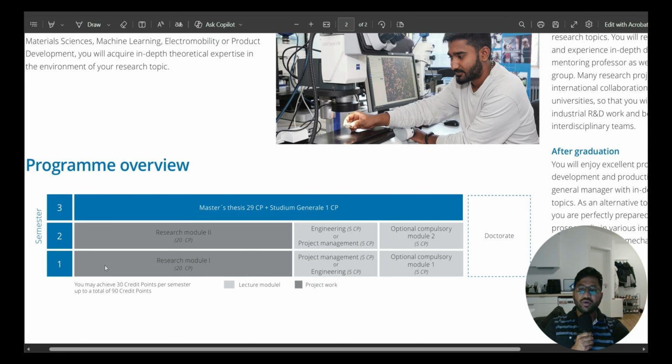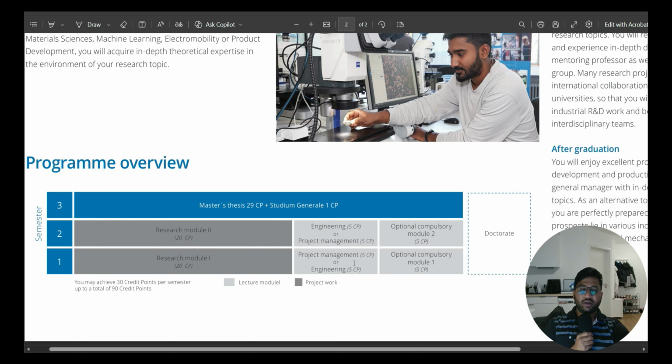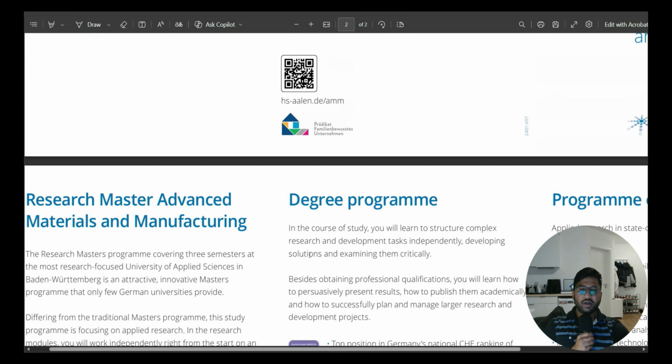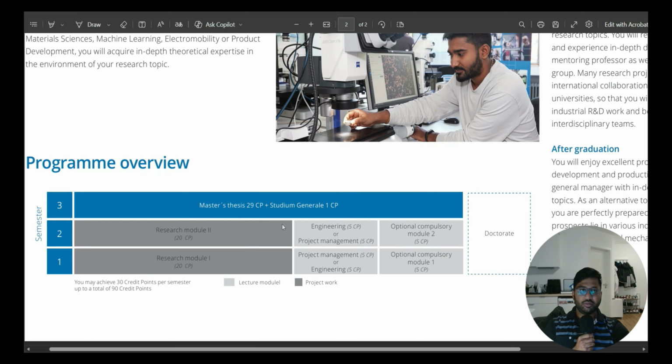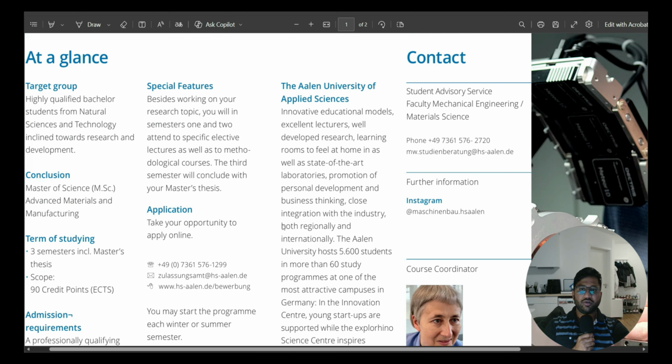So in the first semester you will do research module 1, where you will do 20 credits of research about any topic, and in the 5 credit points you will do project management or an engineering subject and optional compulsory module 1. Then in the second semester you will do research module 2, engineering project management 2, optional compulsory module 2, and in the third semester you will focus directly on your master thesis, where you have to finish your master thesis and defend it. When you pass, you will finish your degree. So this is how the 3 semester, 90 credit course is structured.